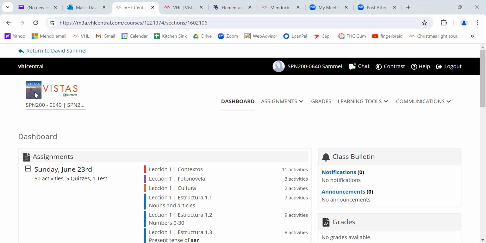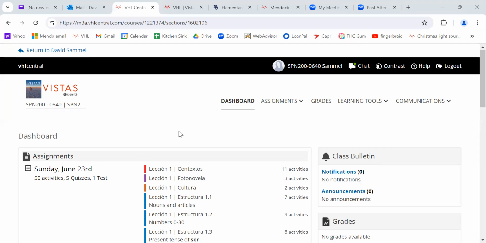But in any case, just click on it. That's to get started. Click on the picture of our textbook. That's all you have to do. It'll be this textbook because that's where you purchased your access to, okay? Once you do that, you're going to get here.